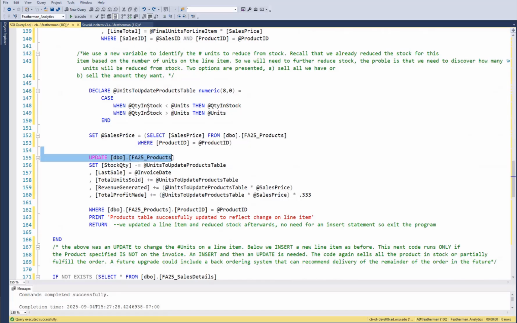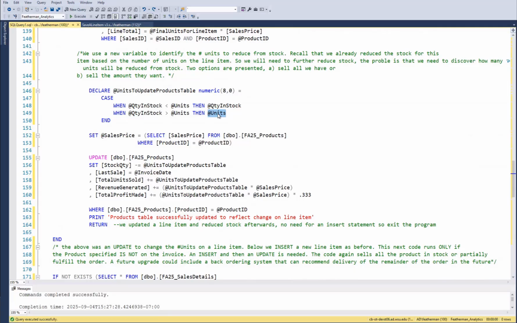Yes. So you do a similar calculation. If we don't have enough in stock, then we're going to sell them all we have, the quantity in stock, and then use that in the update set statement. If we have plenty in stock, then whatever units they want, sell it to them.